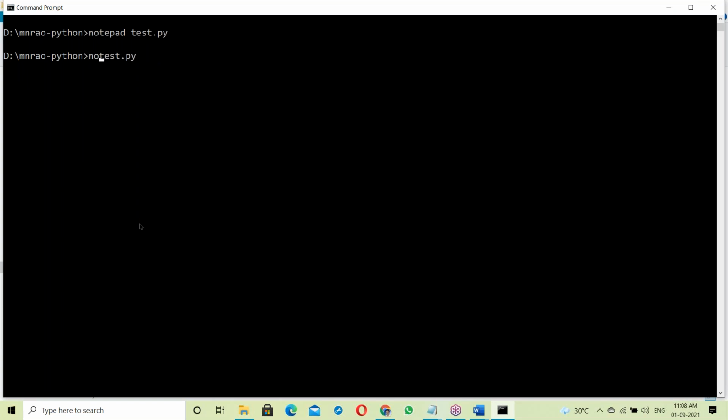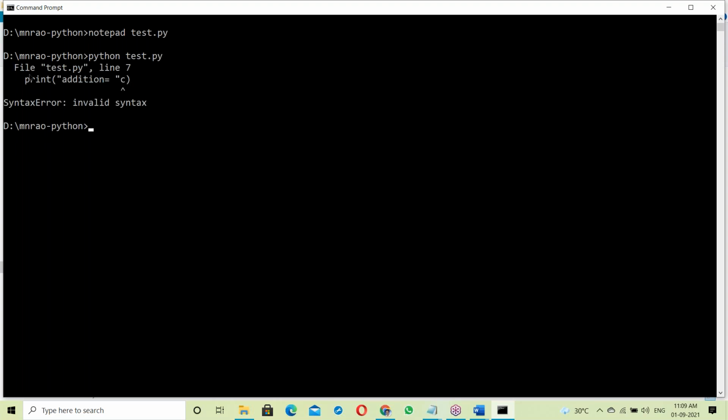Now run it directly. The Python script runs directly, because it's interpreter based. If it were compiler based, first of all you would have to compile it, checking for all errors. Like a C program: first compile it, and if there are no errors, then run it. But with Python, it runs directly. Error checking is not necessary. See, I'm running directly here.